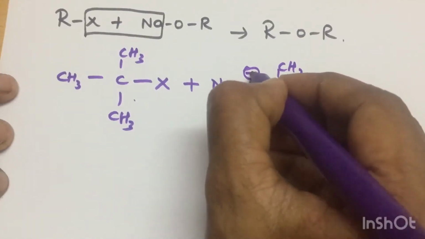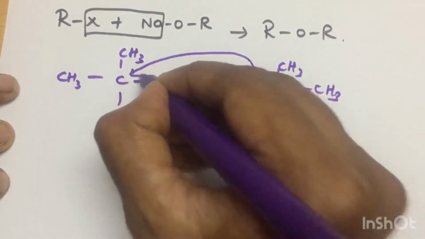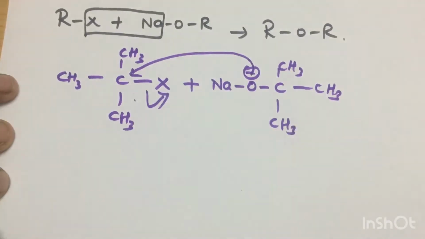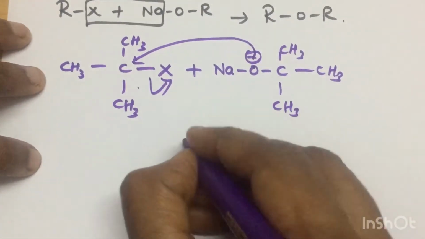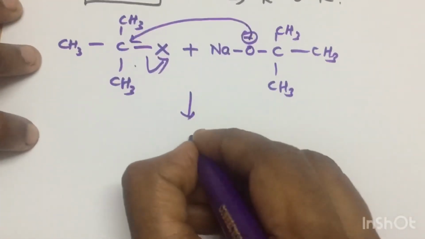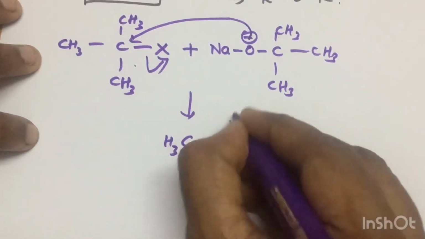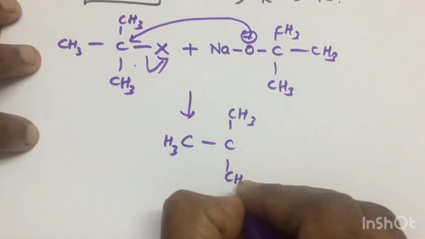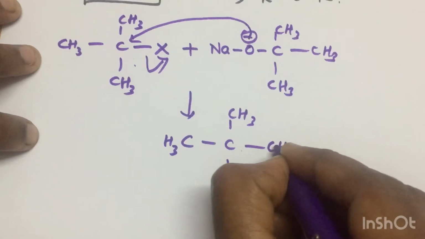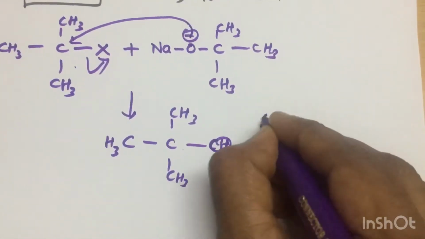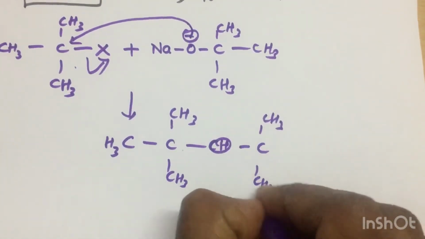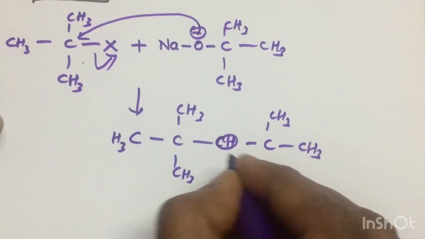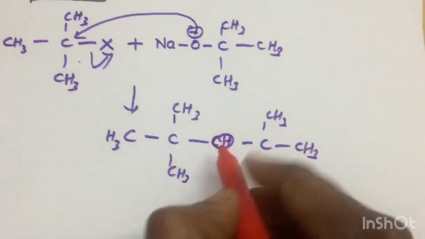We assume it must go and attack the carbon and the X, the leaving group, must leave, leaving behind this di-tertiary ether, but this product will not form.